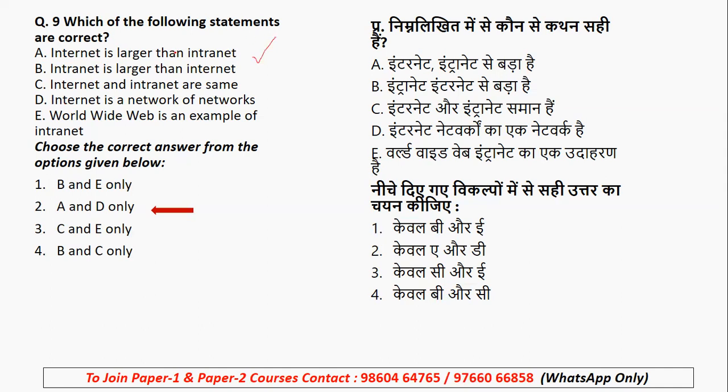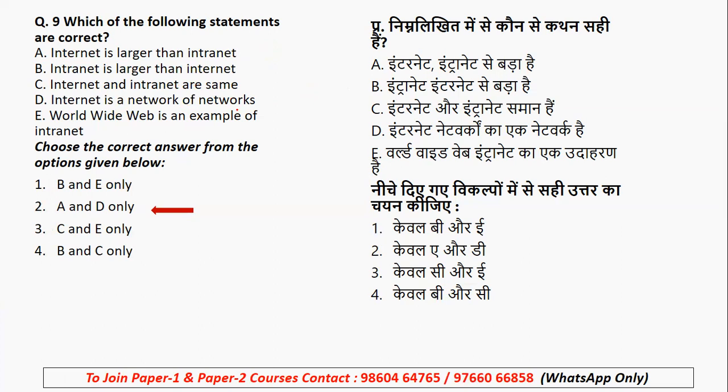Yes, internet is larger, very true. Intranet is larger is the odd man out. Internet and intranet being one and the same, again odd man out. Internet is a network of networks, yes. Out of the options given, option C is given with E, option B is given with E, so hence it is not a right option. And World Wide Web as an example of intranet is again the odd man out. So the right option is option number 2, that is, internet is larger and internet is a network of networks.